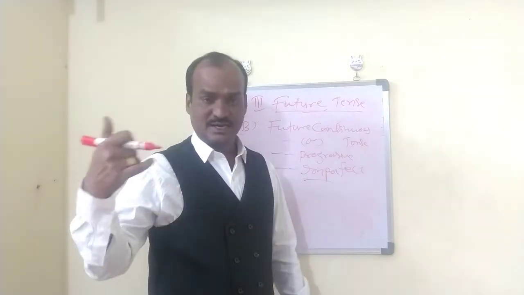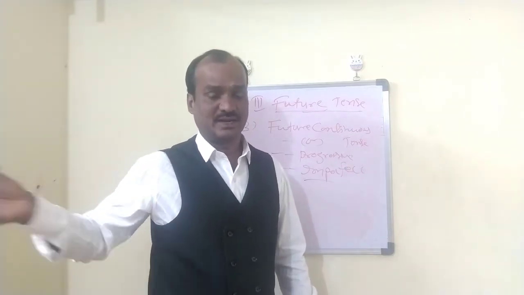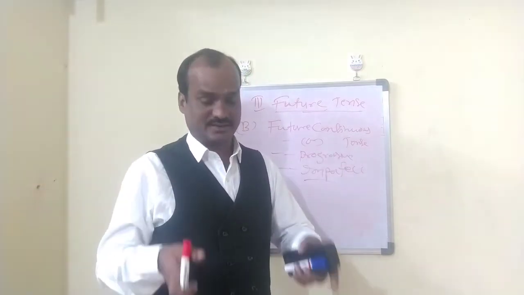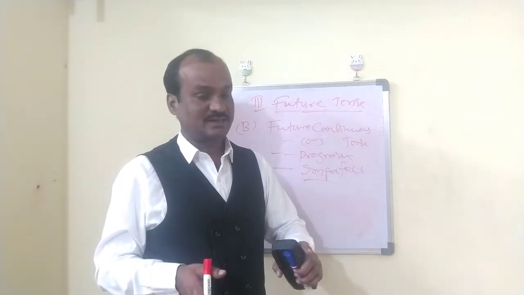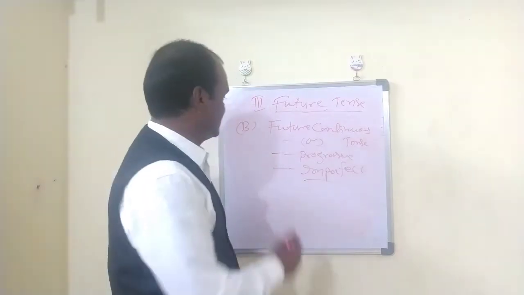Past continuous: the action was in progress by this time in the past. Present continuous: the action is in progress now, at present. And the action will be in progress by this time tomorrow, that is future continuous tense, right?